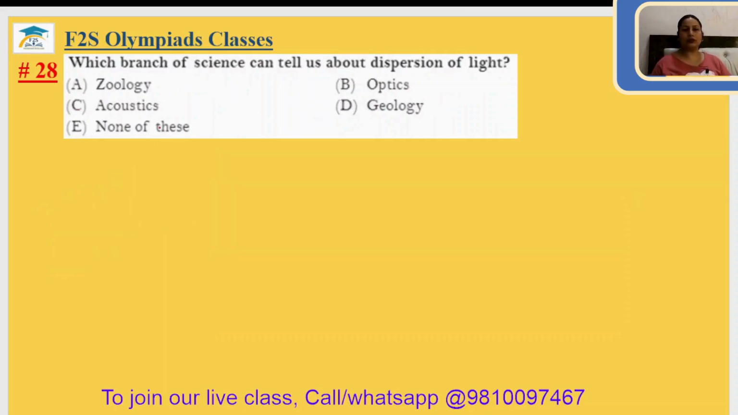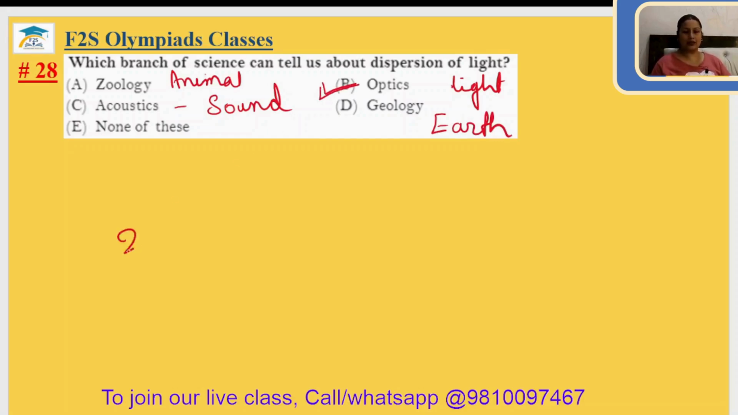Question number 28. Which branch of science can tell us about the dispersion of light? Zoology is the study of animals. Optics is the study of light. Acoustics is the study of sound, and geology is the study of the earth. So optics will be the answer. The 28th answer is option B.